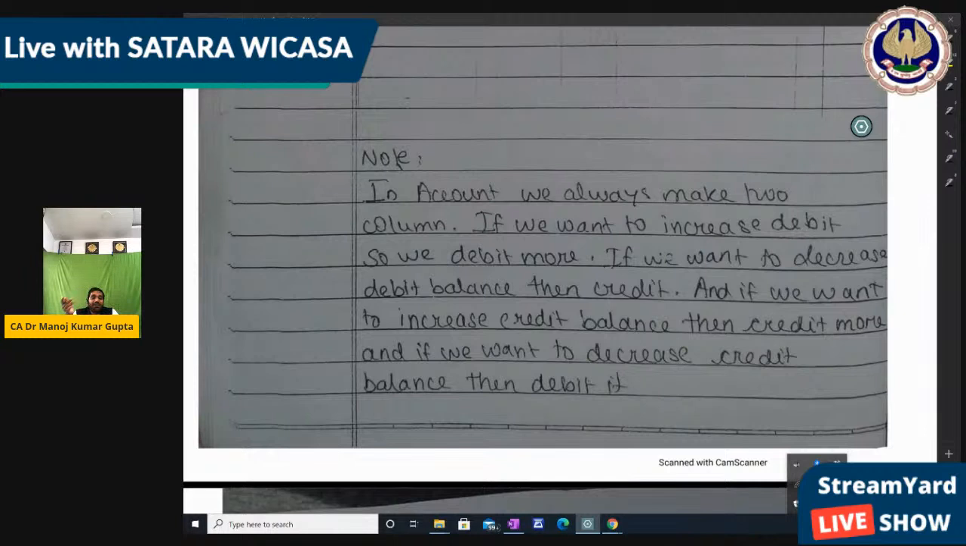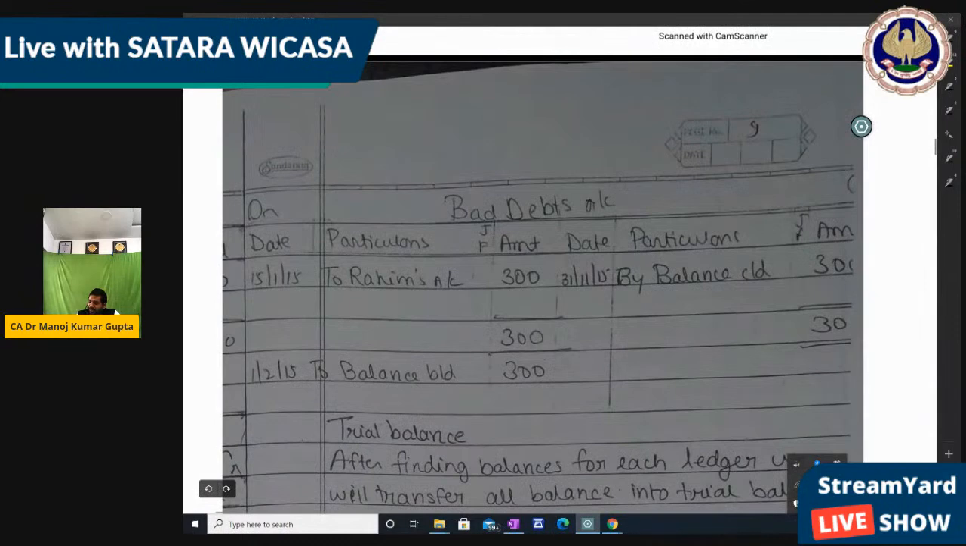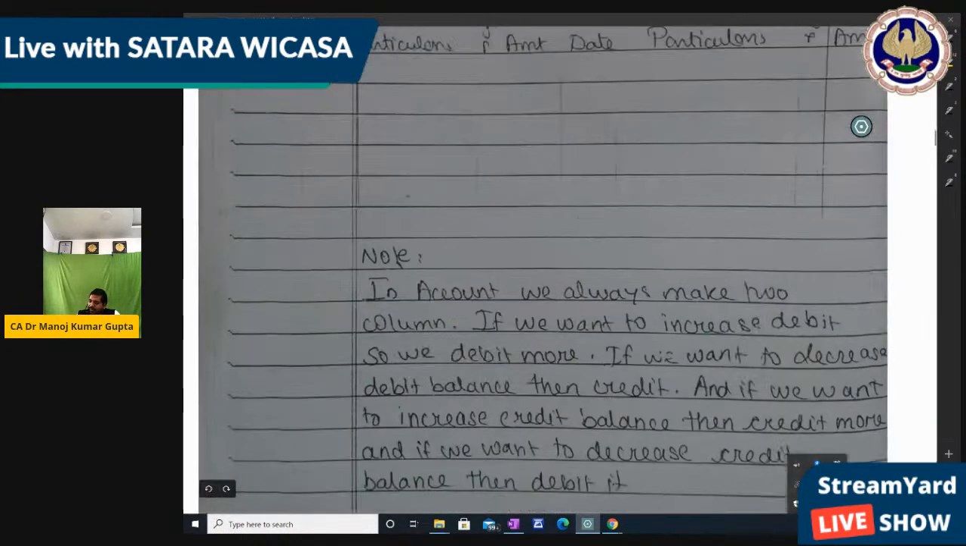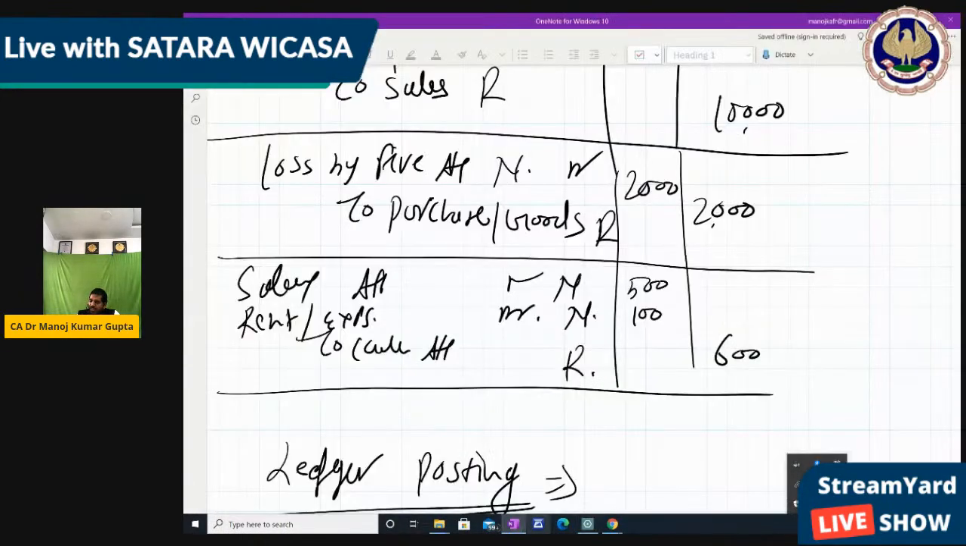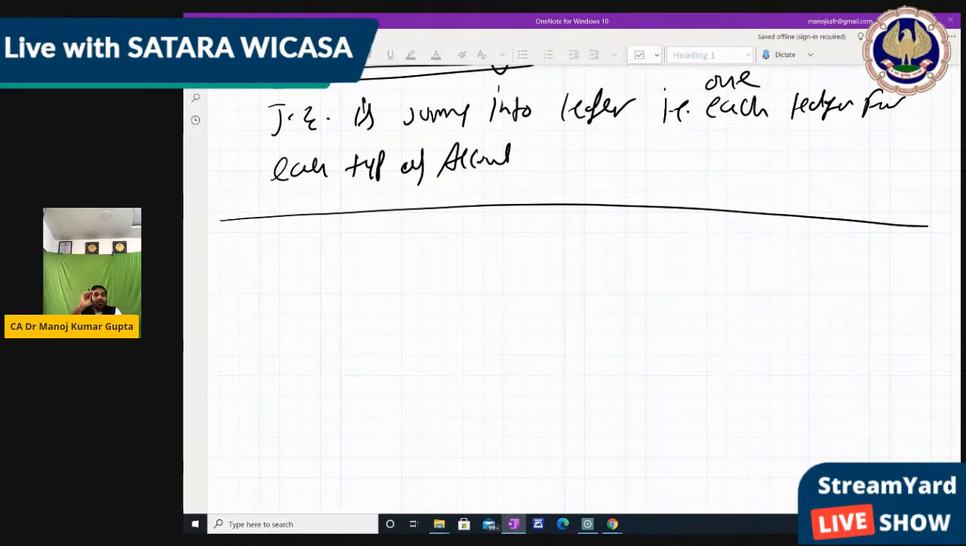In the same way, if it is a credit balance and you want to increase the credit balance, you have to credit more. And if you want to decrease the credit balance, you have to debit it, right? So something like the note they had mentioned. So now they had made the ledger. We can also make a ledger for our transaction. I will make one or two ledgers so that you have an idea. We make the ledger for the same question for which we passed the journal entry. So now, ledger posting.